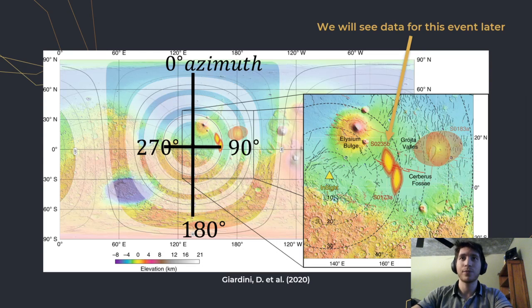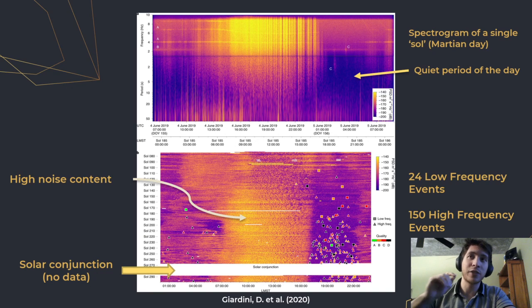Now, InSight is the first of its kind to explore the internal structure and dynamics of a solar system object other than the Earth or Moon. And here we can see some major Marsquake events that have been recorded and their distance and azimuth relative to InSight. Now keep that data point in mind because we're going to talk about it in a couple slides. Now as of September 30th, 2019, there have been 174 recorded seismic events with no impact-induced seismicity observed. This indicates a seismically active planet.